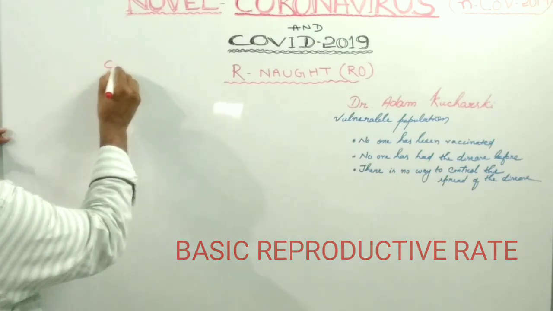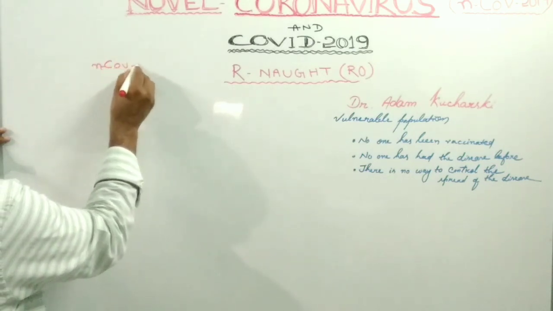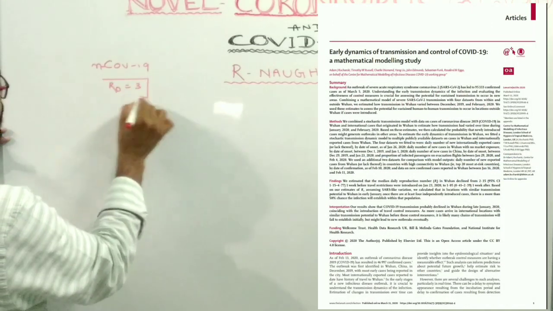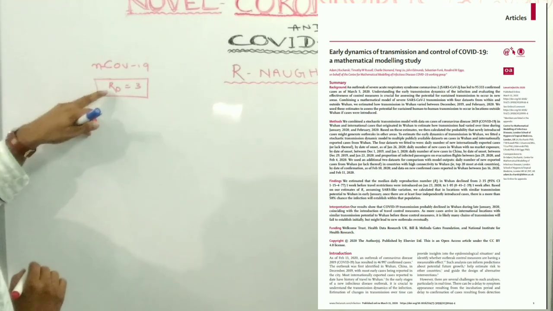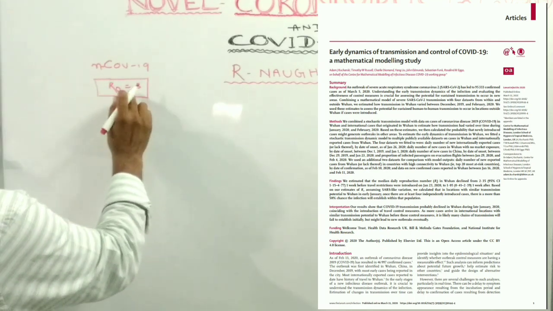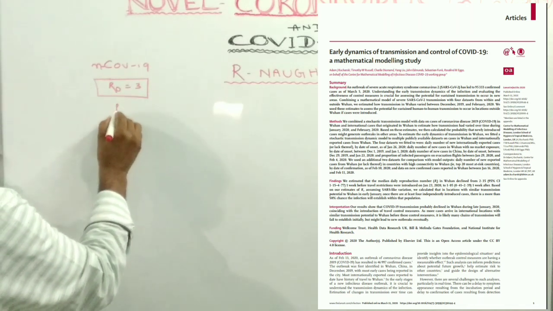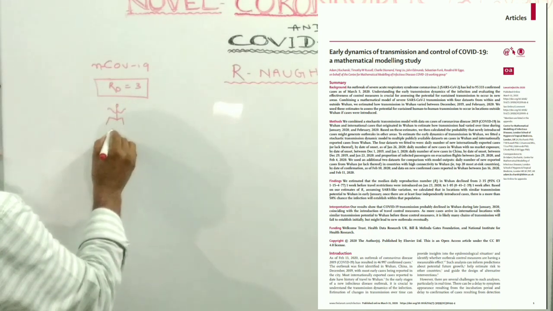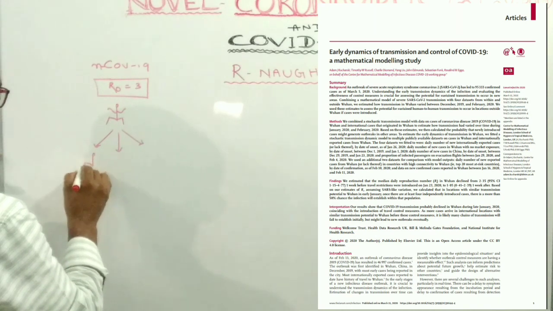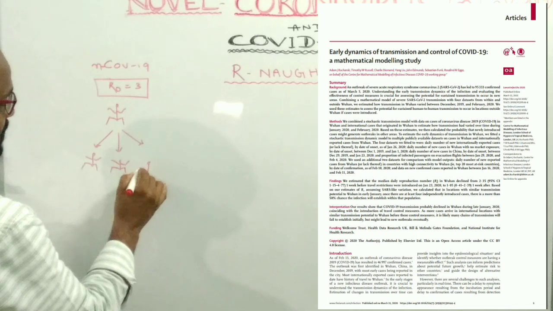In the case of novel coronavirus 2019, the R0 value is 3. According to CDC and WHO, the R naught value of the novel coronavirus, or COVID-19, is 3. It means an infected person may infect 3 other persons.